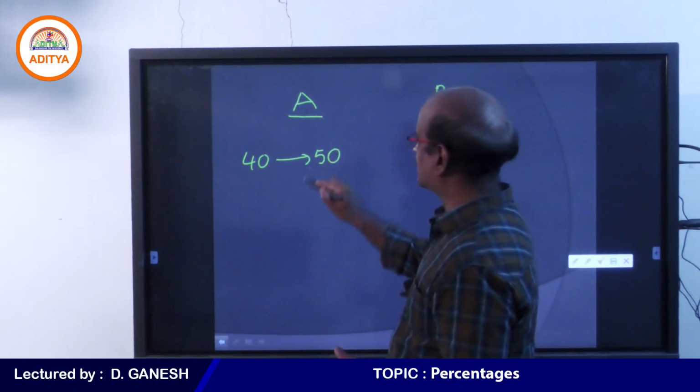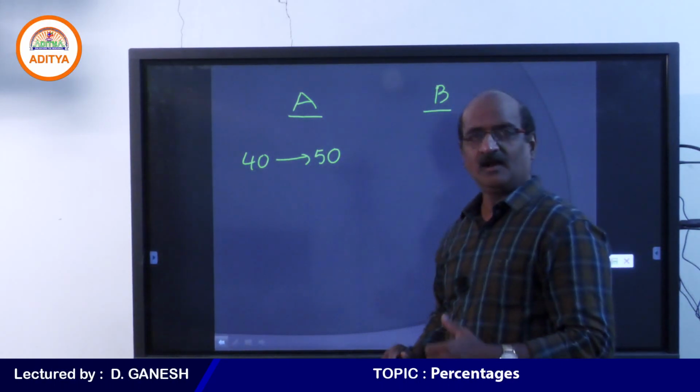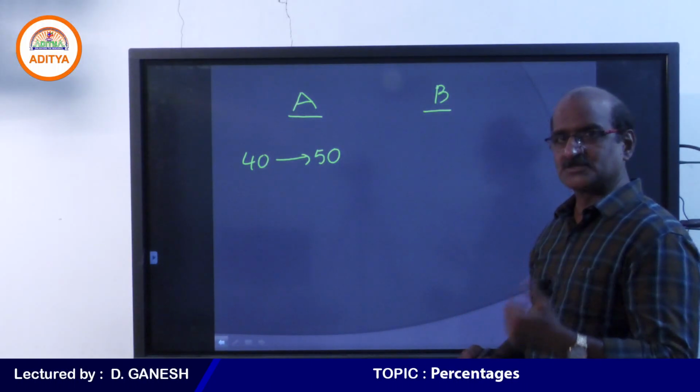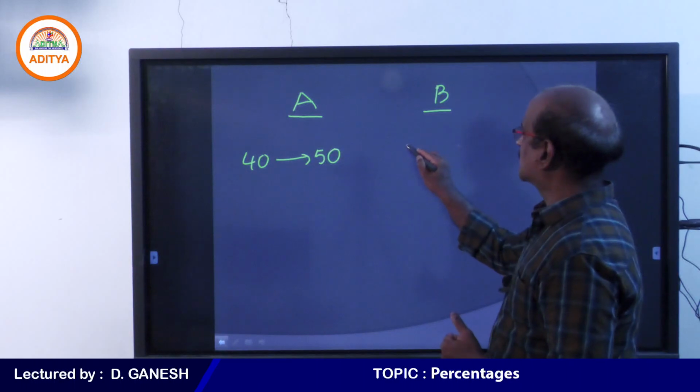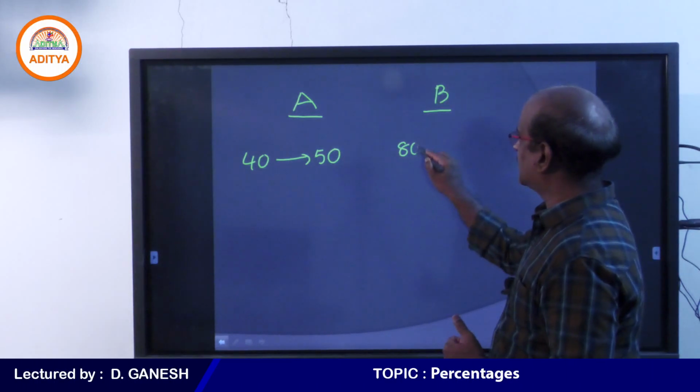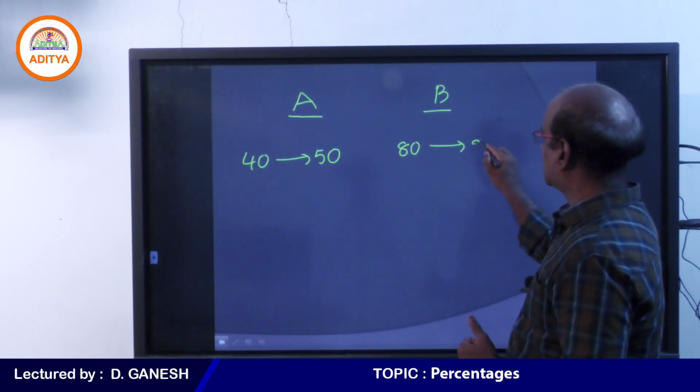This is the situation in village A. When it comes to village B, the corona cases were 80 and became 92.